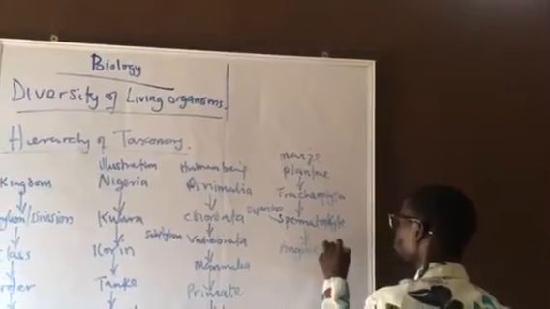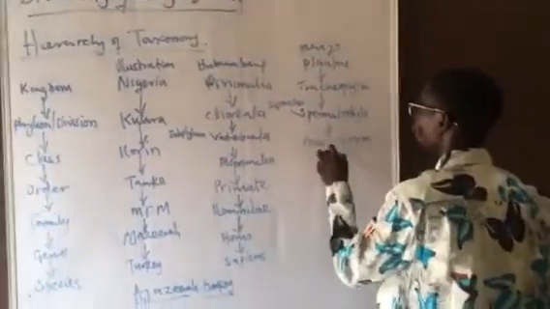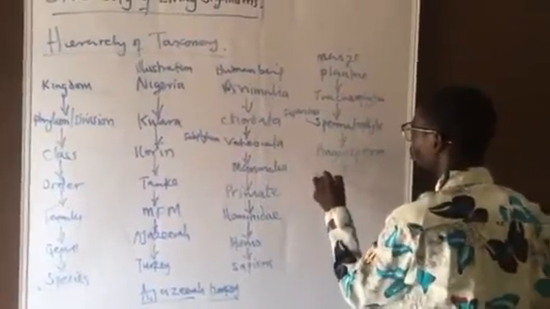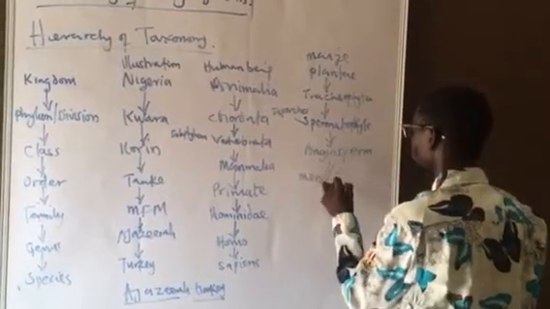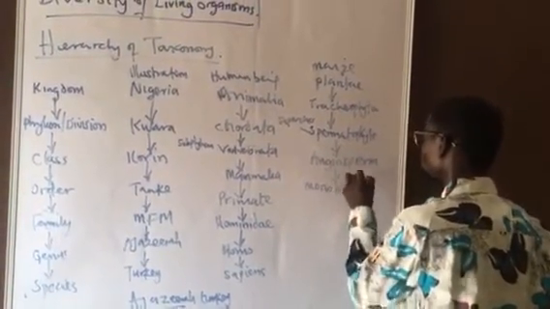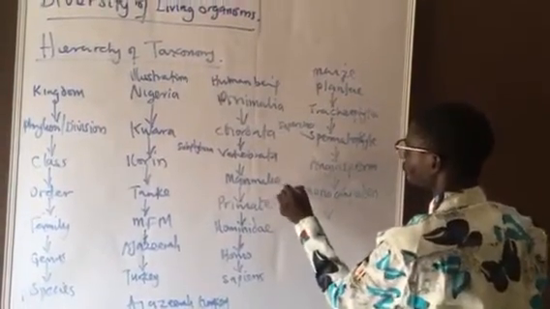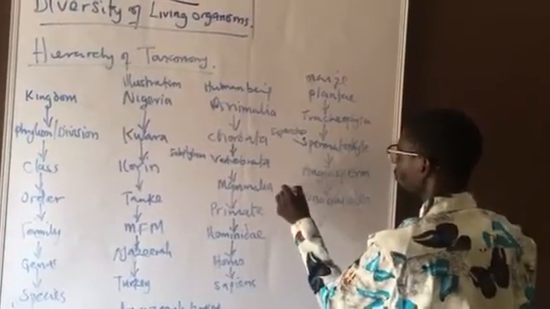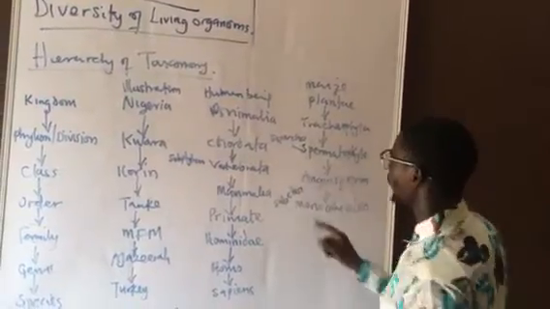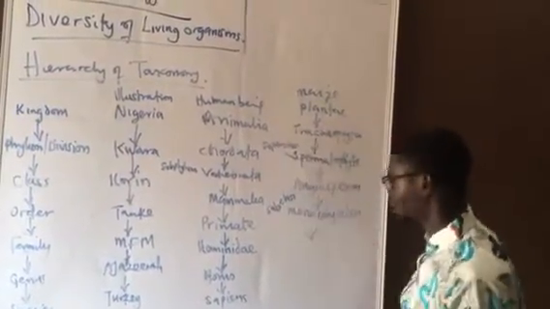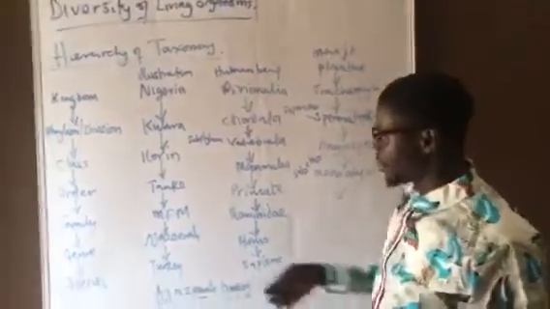And we can have subclass Monocotyledon. This one is a subclass. So we should know that we have subclass, we have superclass. Those are the ones that are merged aside from the class.